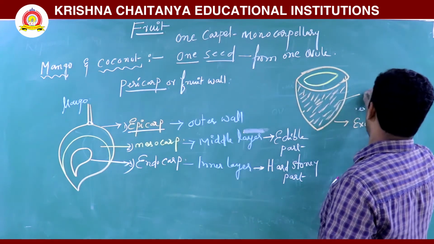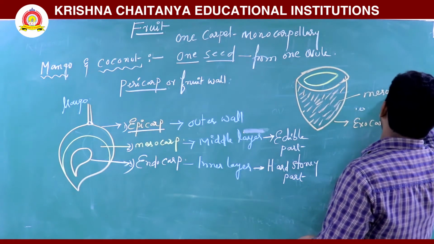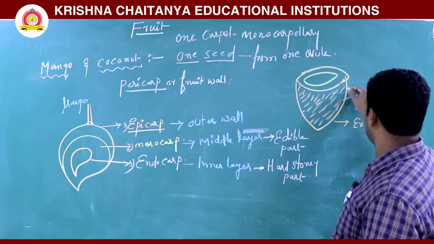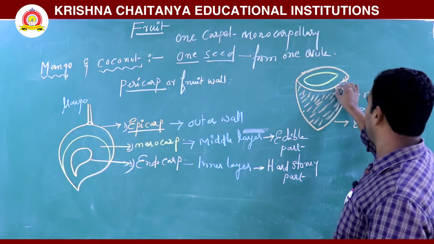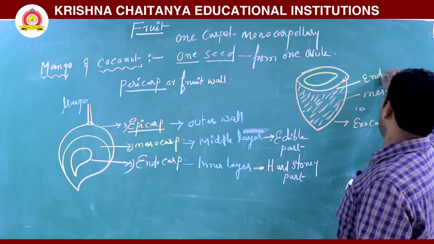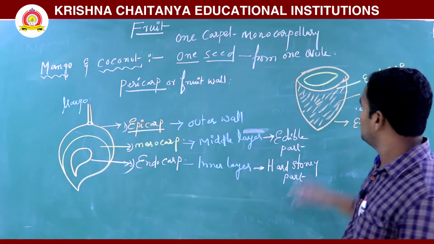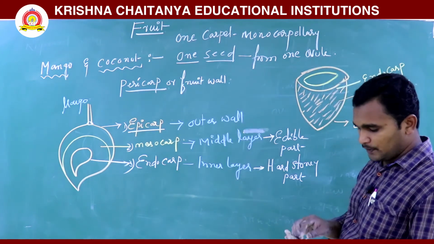This part is called the mesocarp. Next, on the inner side, the seed is surrounded by the endocarp. The endocarp is present where the seed is surrounded.